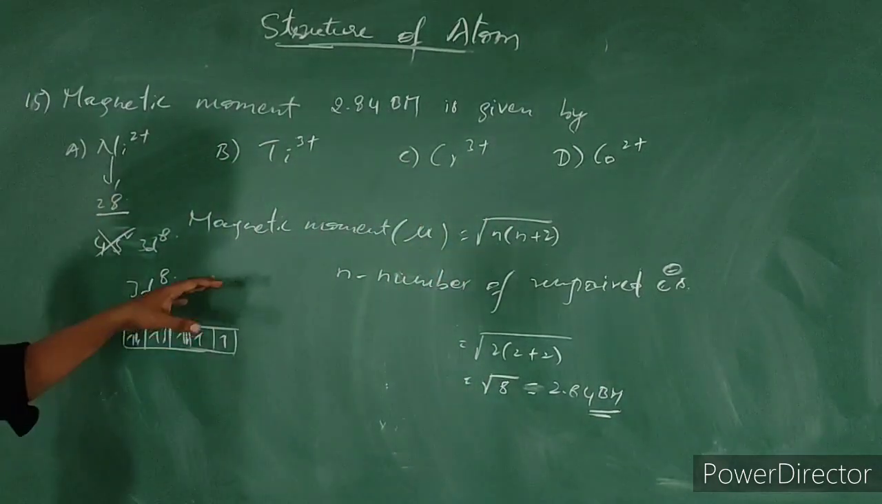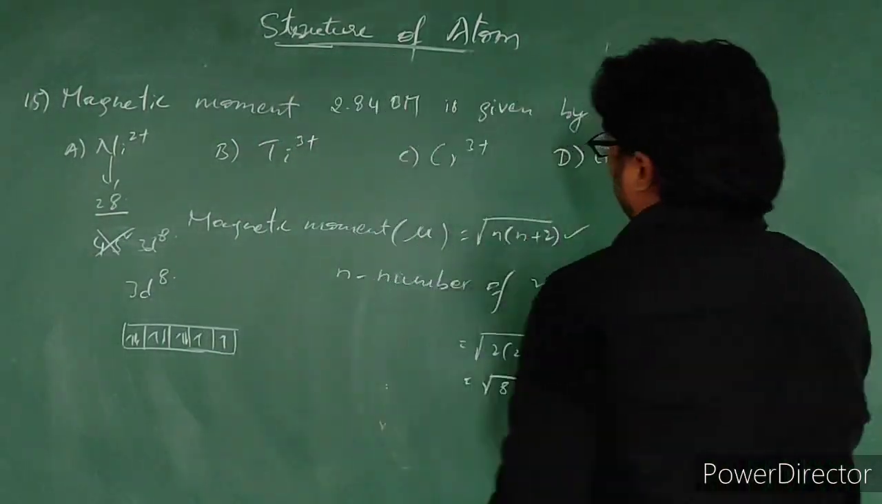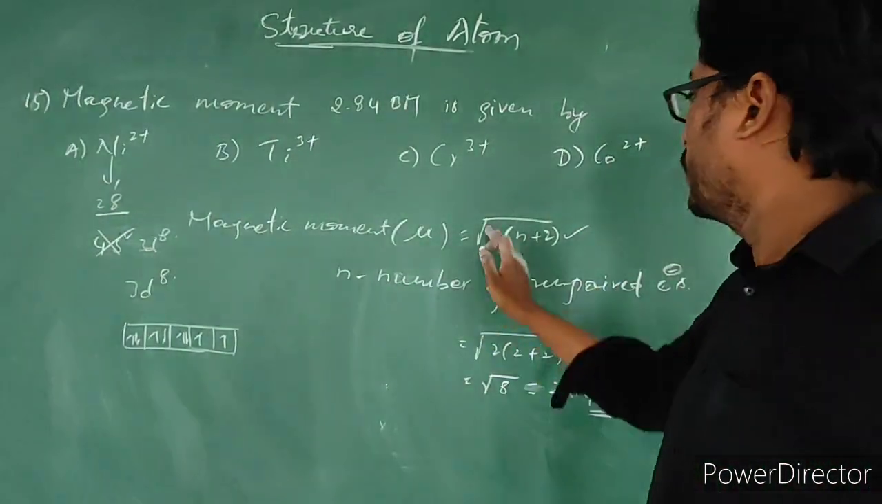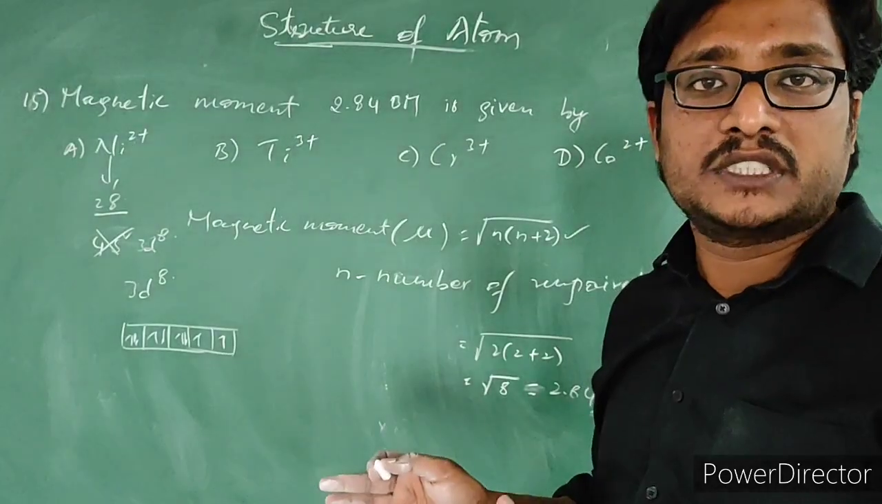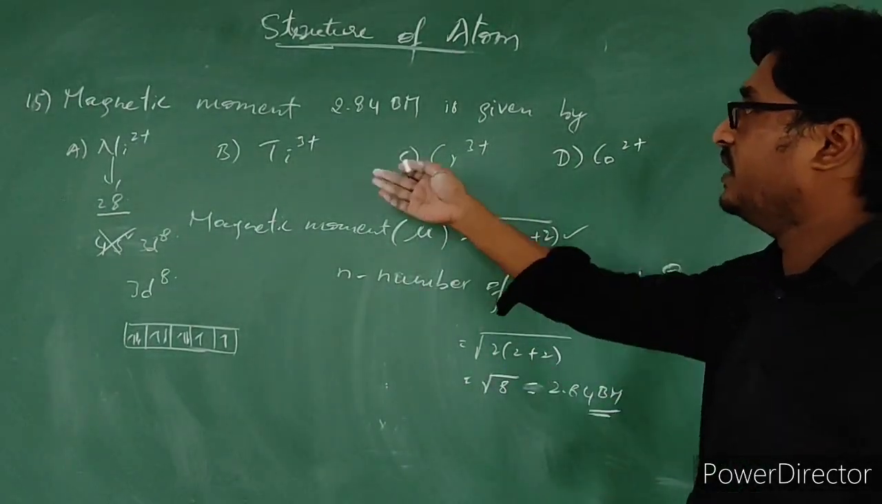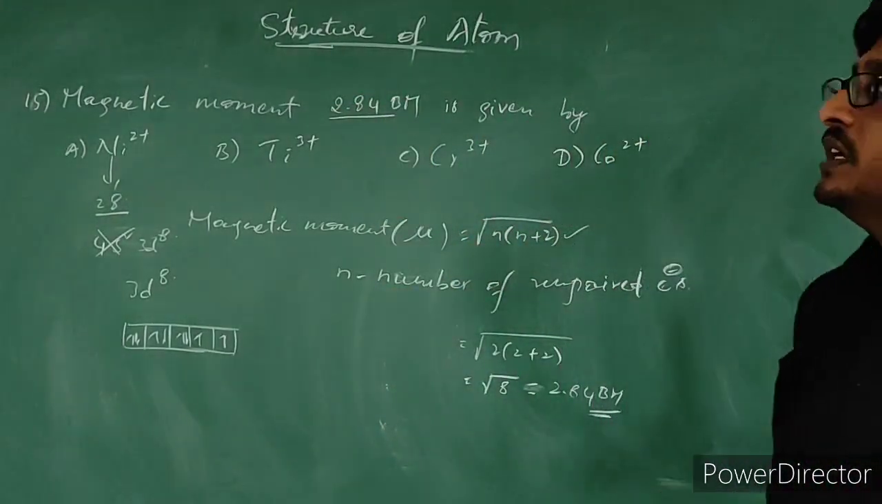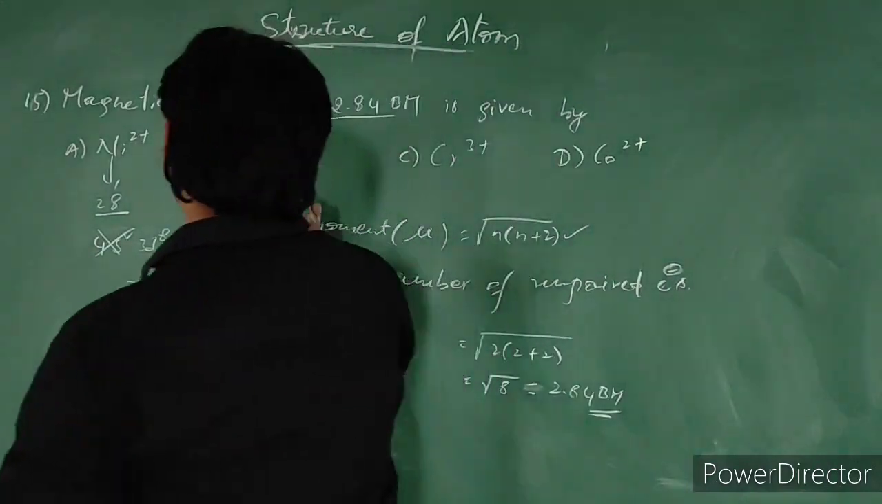So this is the way to find the magnetic moment value. Keep this formula in mind: root of n into n plus 2, where n represents the number of unpaired electrons. Substitute and check for which ion we are getting the value 2.84. That is our answer. For example, if you consider titanium.